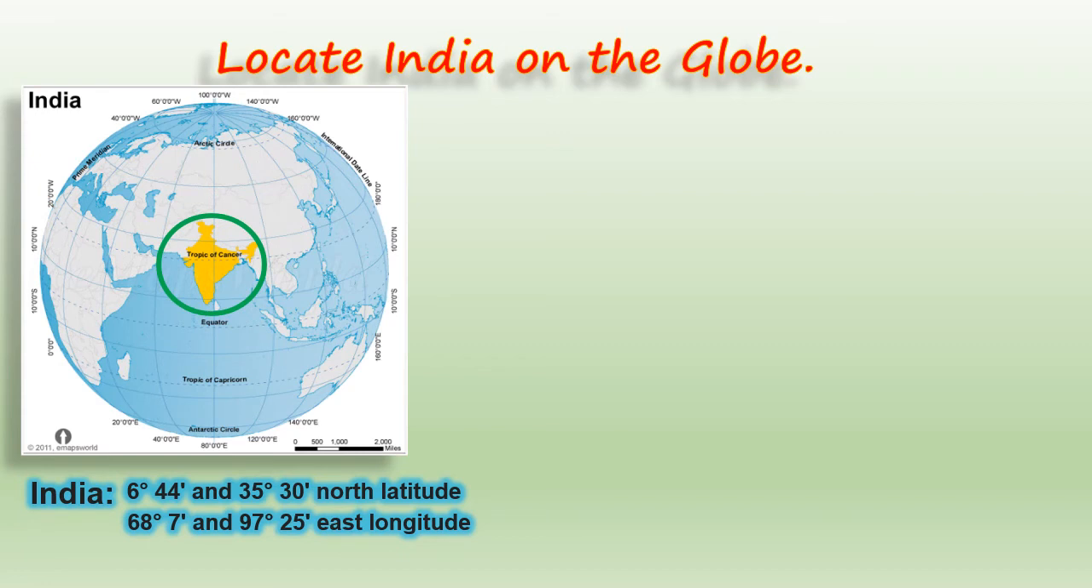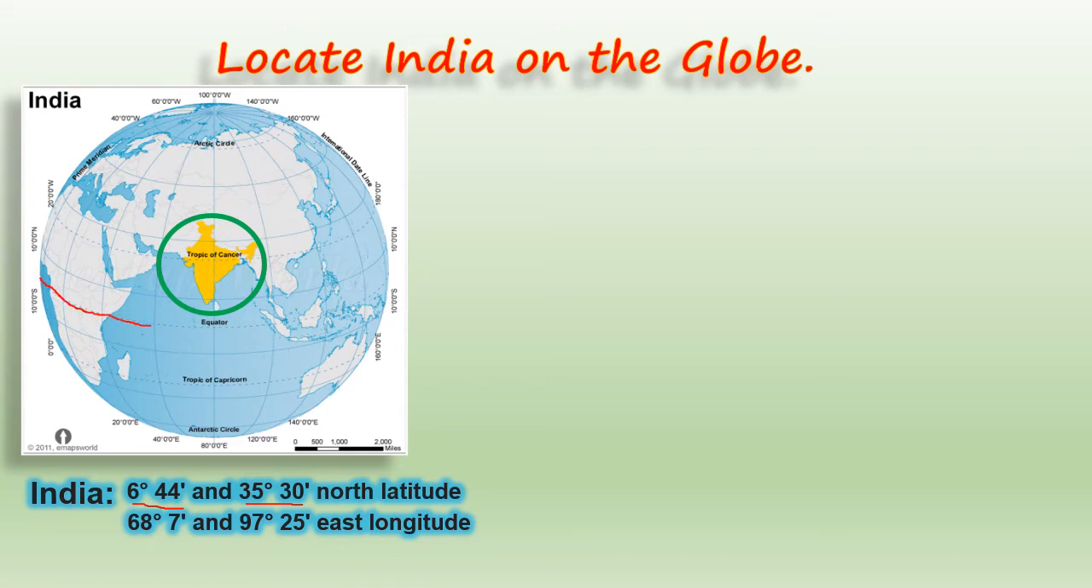Now, India is on 6.44 degrees north and 35.30 north latitude. India lies between 6.44 north and 35.30 north latitude. That means it is above the equator in the northern hemisphere, children.